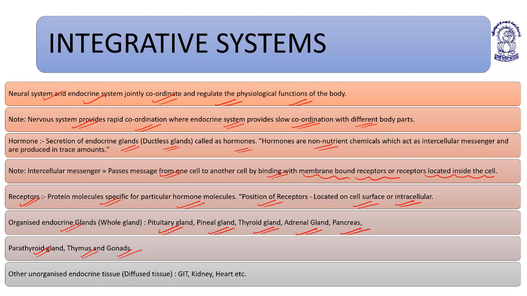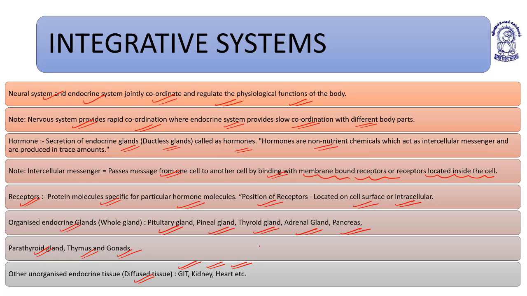Unorganized endocrine tissue means the diffuse tissue which releases hormones but is not considered an endocrine gland, present in other tissues like the gastrointestinal tract, kidney, and heart.